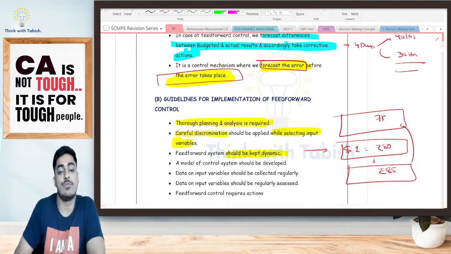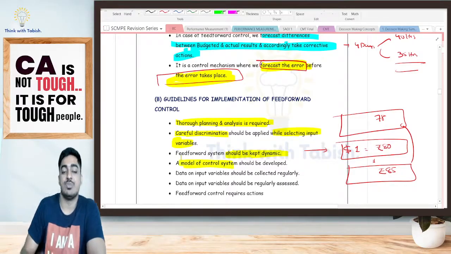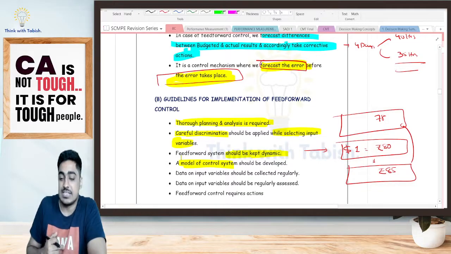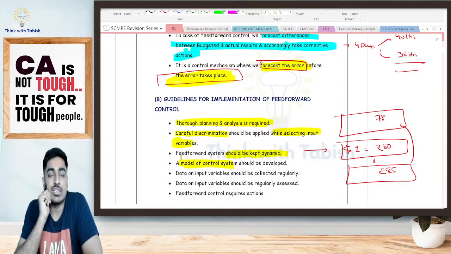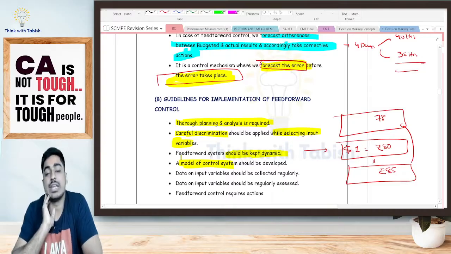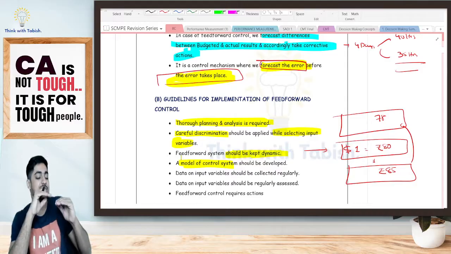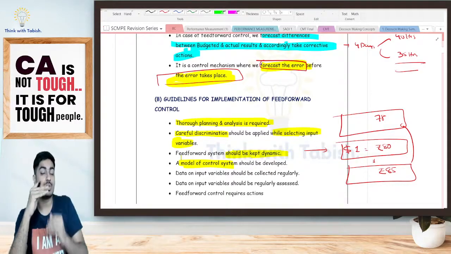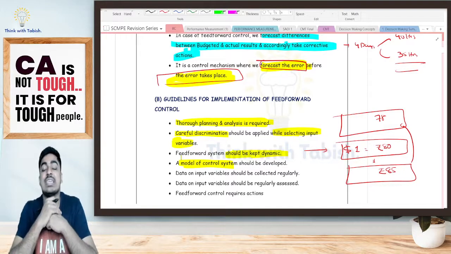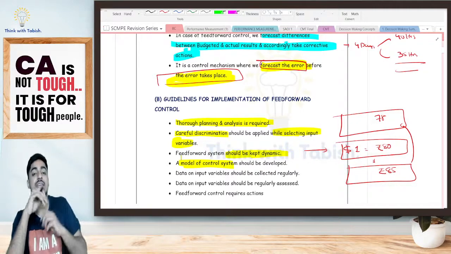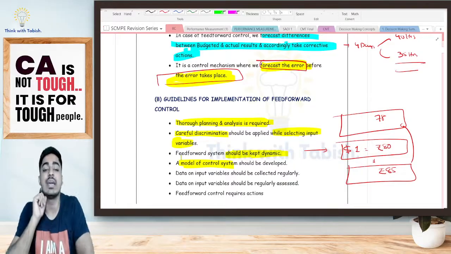Again, a model of control system should be developed. You should develop a proper control system, telling, okay, if this happens, I'm going to take an action. Say for example, I have to see how much inflation is there, and based on it I have to take some decision. I can see the percentage increase in my consumer price index, telling, okay, last year it was this much, this year this percentage it has increased. That means it is showing that there is some inflation. Or else I can see the inflation index. Based on it, I can take an indication, and I can take corrective action.